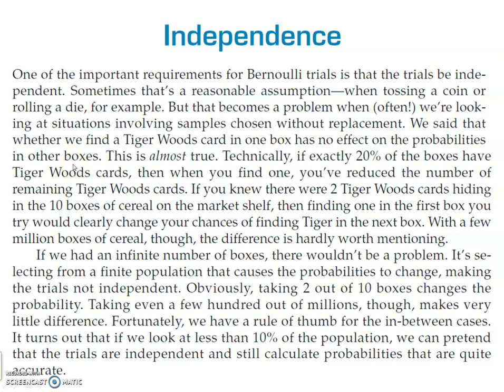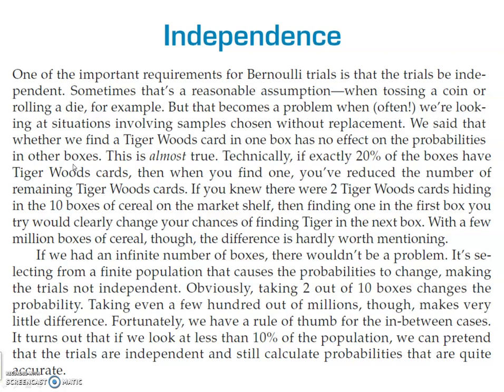They acknowledge that this is almost true. Technically, if exactly 20% of the boxes have Tiger Woods cards, then when you find one, you've reduced the number of remaining Tiger Woods cards, so you've changed the probability that the next one is a Tiger Woods.